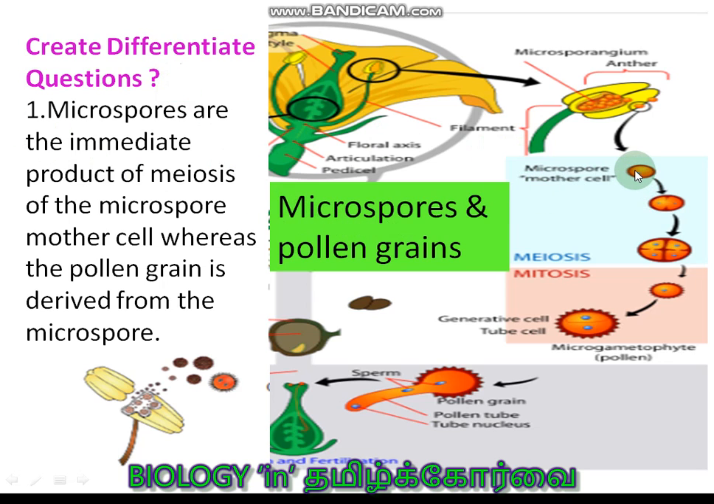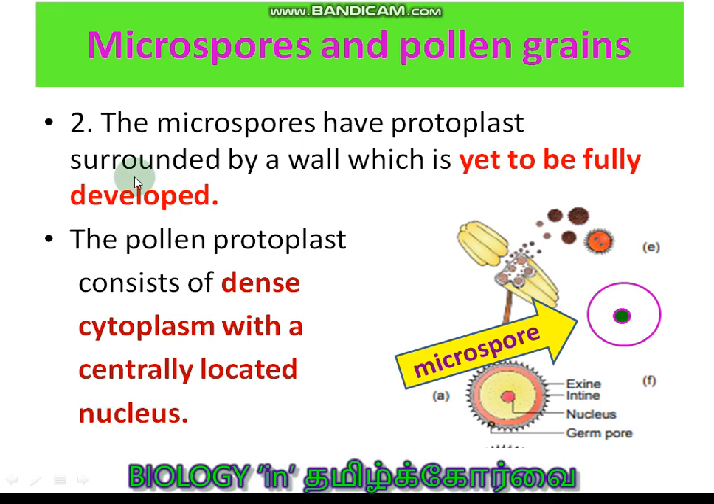So this is the microspore mother cell. It is present in the microsporangium. It undergoes meiosis and forms tetrad. Within the tetrad, what are present are called microspores. So the microspores are liberated and undergo various changes and form pollen grain. So the pollen grains are derived from microspore, first point.